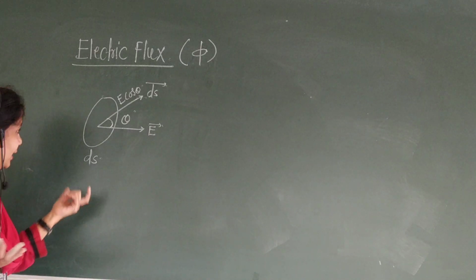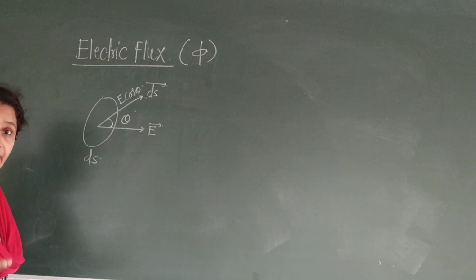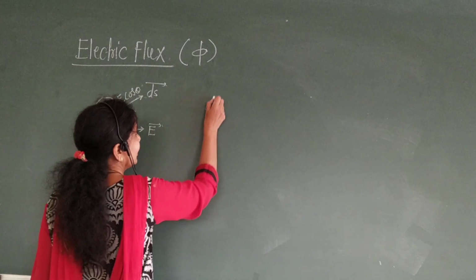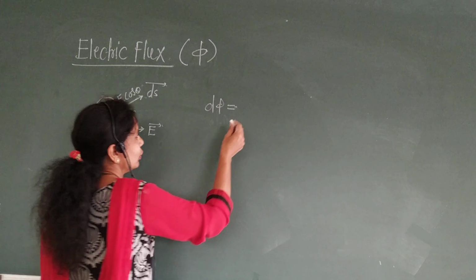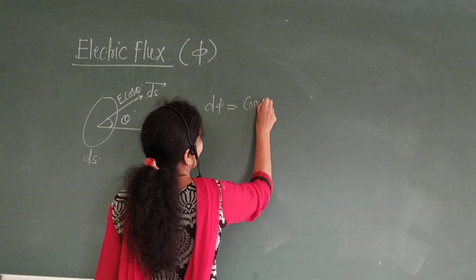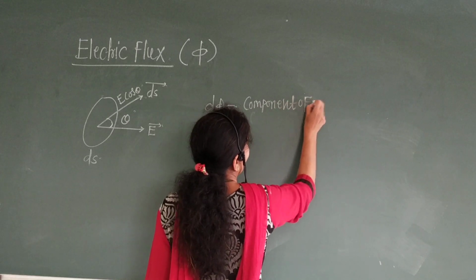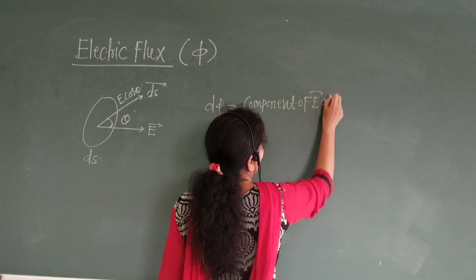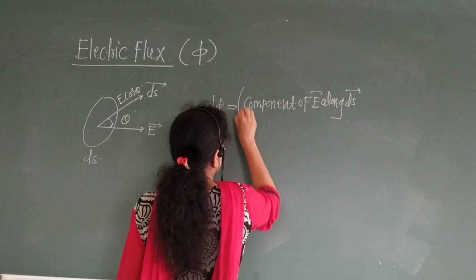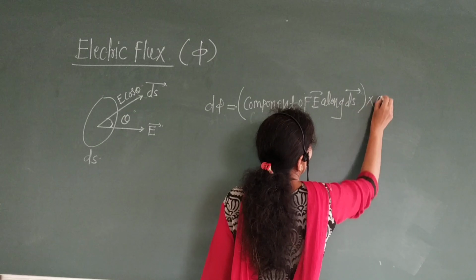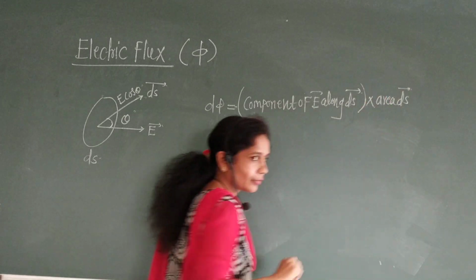Then the electric flux d phi through the area ds can be given by this equation. d phi is equal to the component of E vector along ds vector into area ds vector.